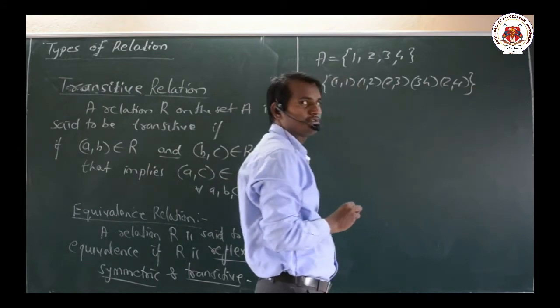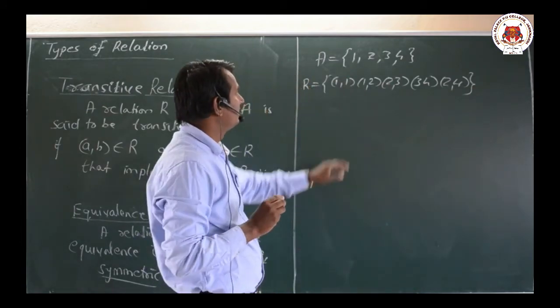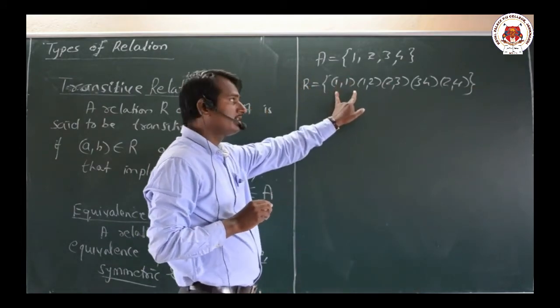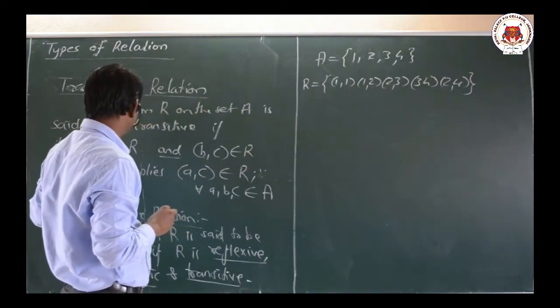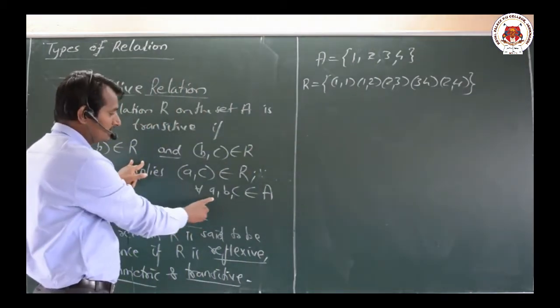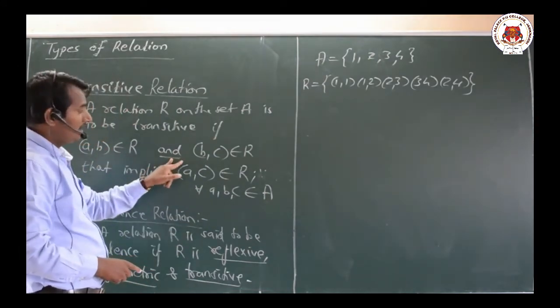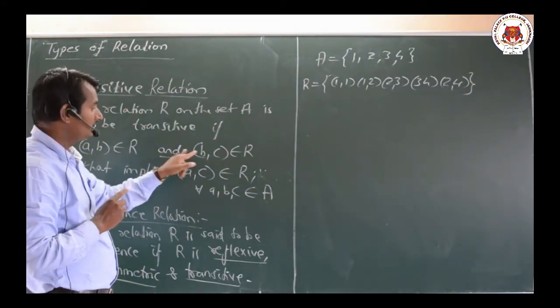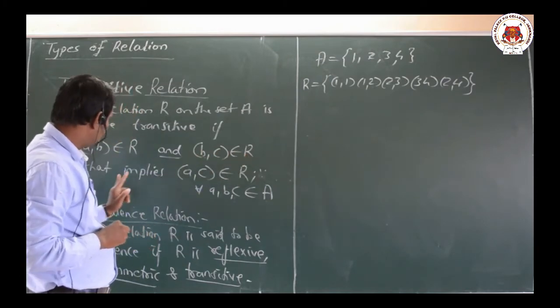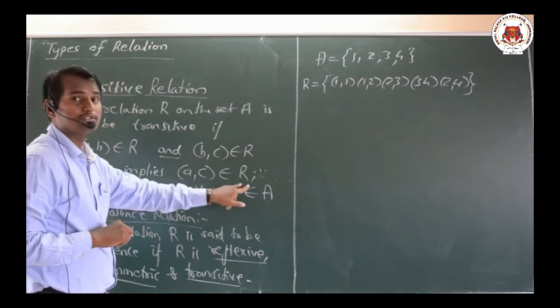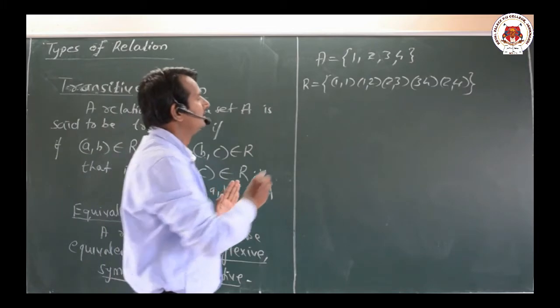Let us observe what we have here. What does this definition say? The definition says if (a,b) belongs to R and (b,c) belongs to R, where a, b, c belong to the set A, and both should be there, that implies (a,c) should also belong to R. Now observe here, we have (1,1).